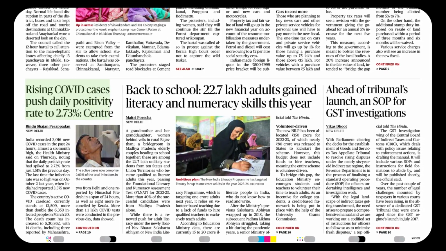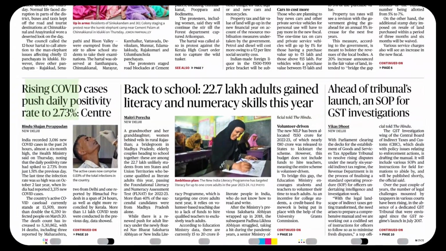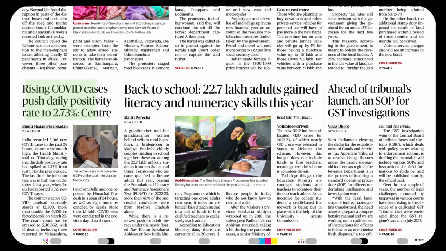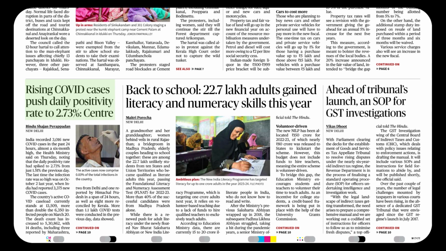But it has a similar word called raise, R-A-I-S-E. You can raise your standards. Raise needs an object. Raise means to lift something. Raise has raised, raised. That's a very important observation. It's a confused pair for many people. Rising COVID cases push. The verb is push. Daily positivity rate, very important terminology. Probably we came to see such words once we had this COVID pandemic. Rate to 2.73%. It is alarming news.